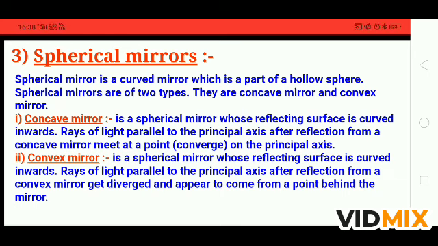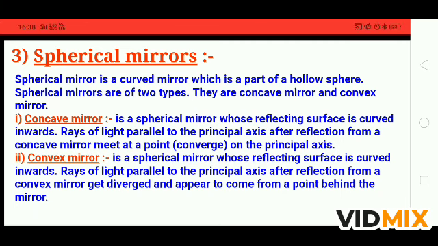The concave mirror is polished from outside, and the convex mirror is polished from inside, which means the reflecting surface is bulging in a convex mirror, and in a concave mirror it is depressed inside. Mirrors that are depressed will be concave, and those that are raised in the middle will be convex. Concave mirror and convex mirror are two spherical mirrors. So what is a concave mirror?